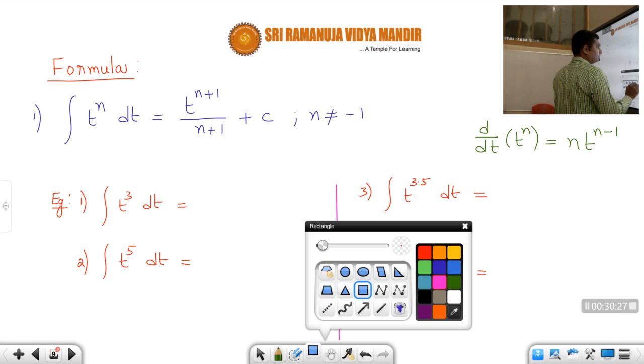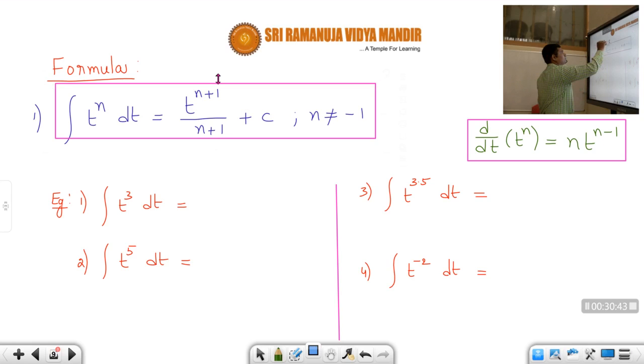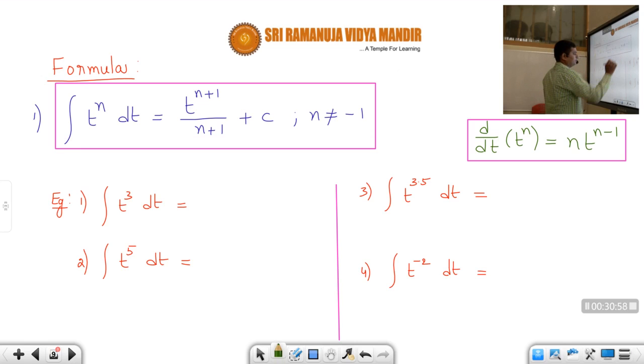Okay. Now we are going to see the integration of t power n. What is the formula for the integration of t power n dt? The integration formula for t power n is t power n plus 1 by n plus 1, plus c. Okay, students, this is the formula for the integral of t power n. n can be anything, except one thing, students: n should not be equal to minus 1. Why, I'll explain.